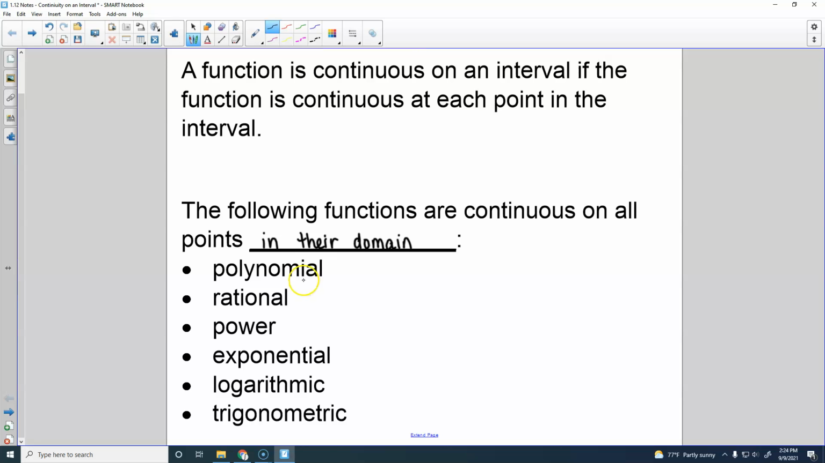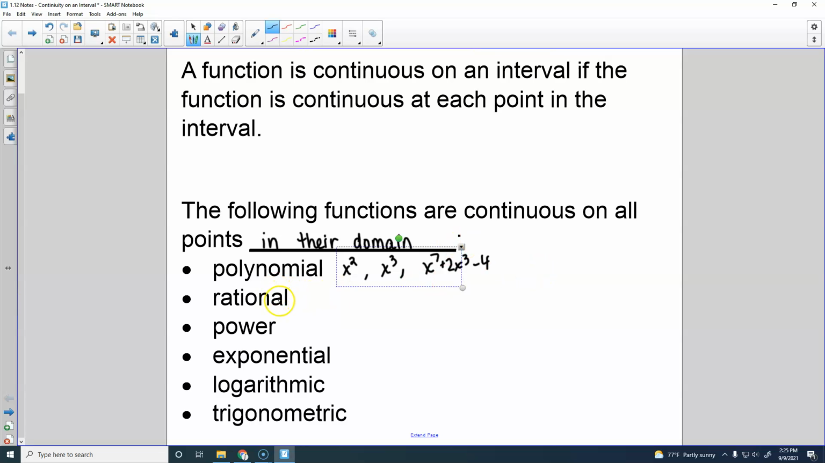Alright, so polynomial functions, this could be like a quadratic, x squared, x to the third, x to the seventh plus 2x cubed minus 4. Those are all examples of polynomial functions. All you really need to know is if you see something like that, it's continuous. Okay? Rational is going to be continuous everywhere in its domain.